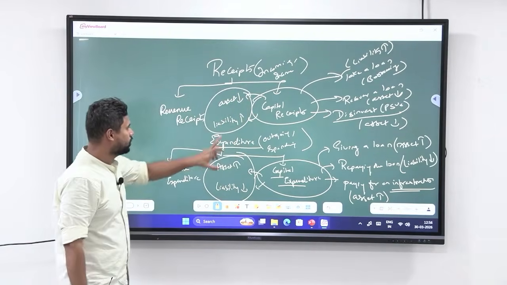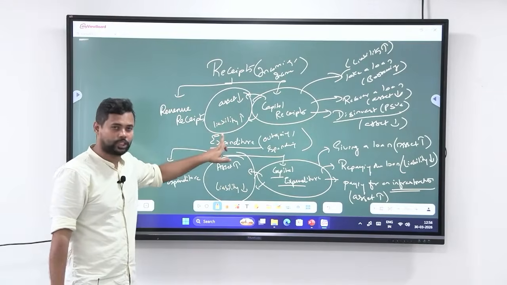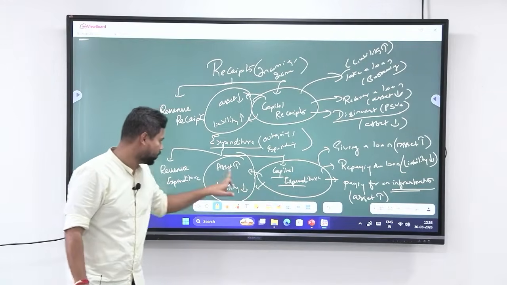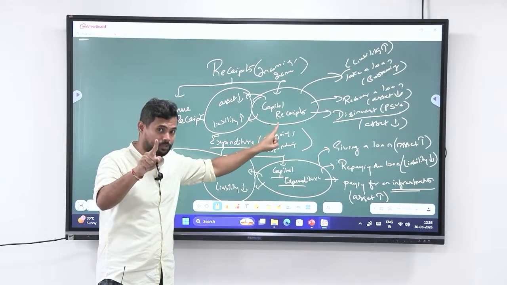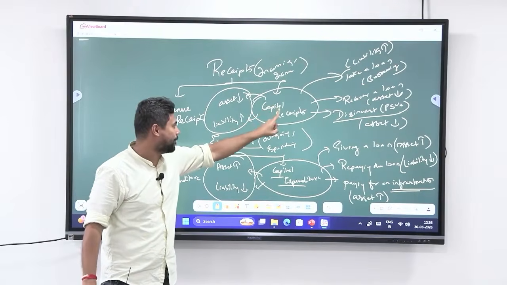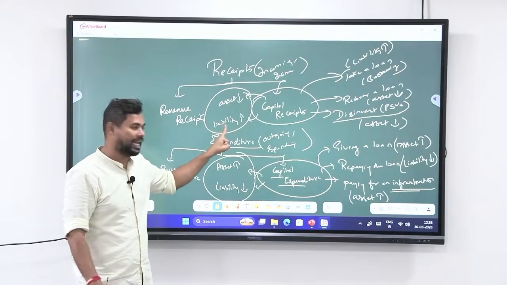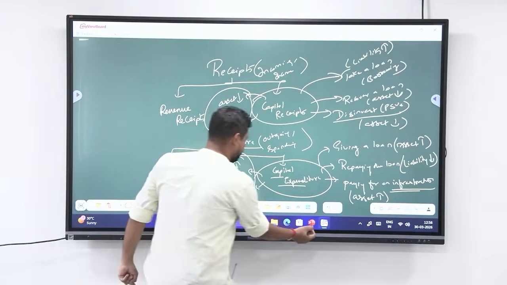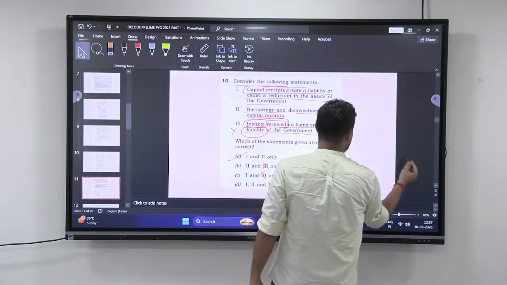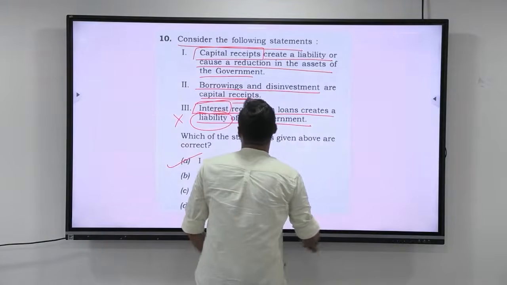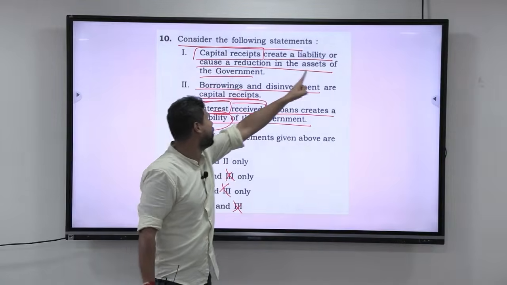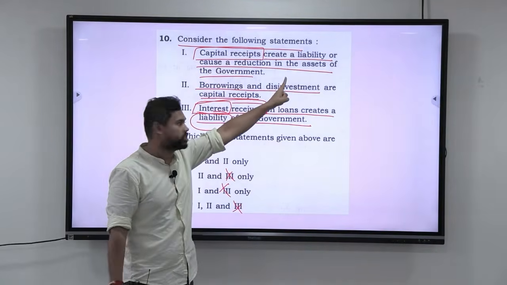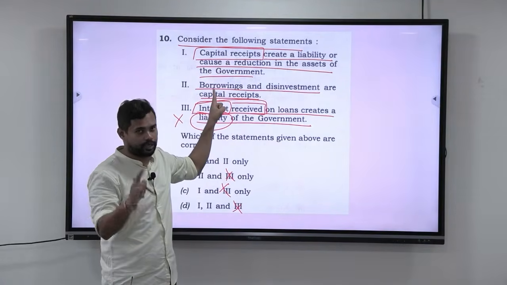So overall you understood capital receipts, what is happening with respect to assets and liabilities, capital expenditure, what is happening to assets and liabilities. Okay, they have asked about capital receipts. This is what they are asking. Capital receipts, the asset will reduce, the liability will increase. Now let us go and apply that here. If you apply this here, look at this, capital receipts create a liability, okay, or reduce the assets of the government. I hope you are understanding this.